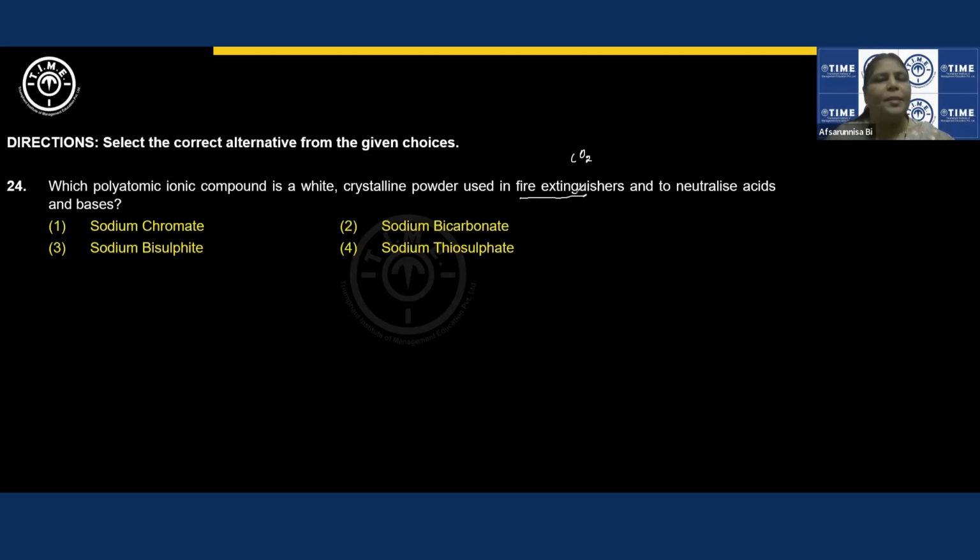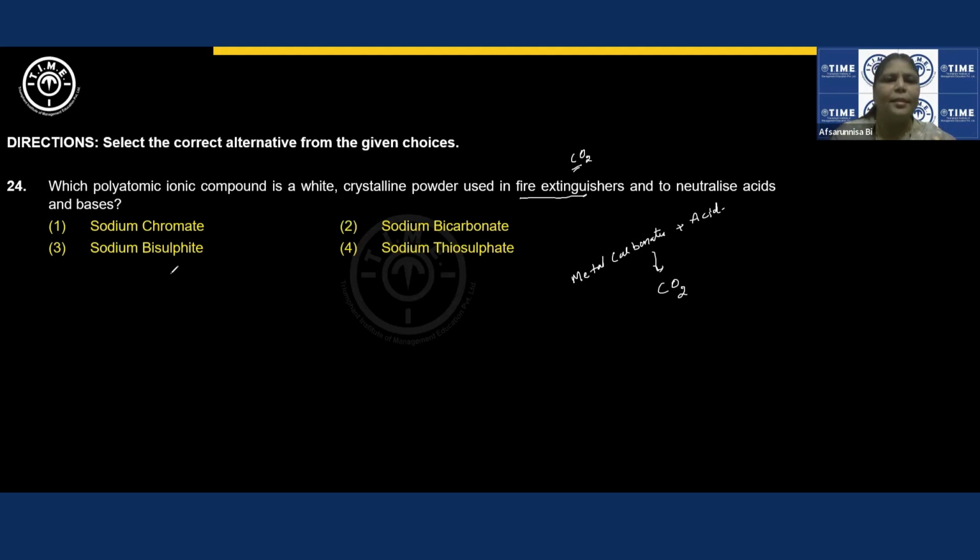So fire extinguishers use those substances in the fire extinguishing chamber which can give carbon dioxide, right? Any metal carbonates, just now I told you, when they react with acids, we get carbon dioxide as one of the products.